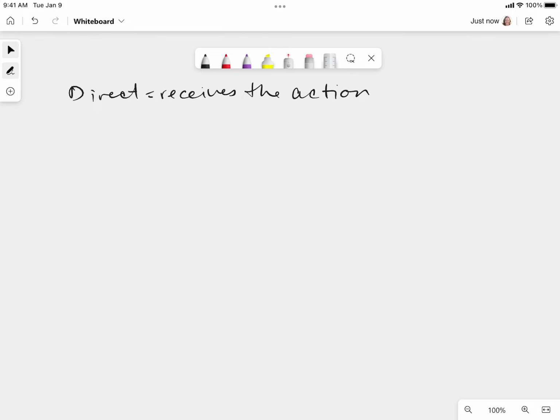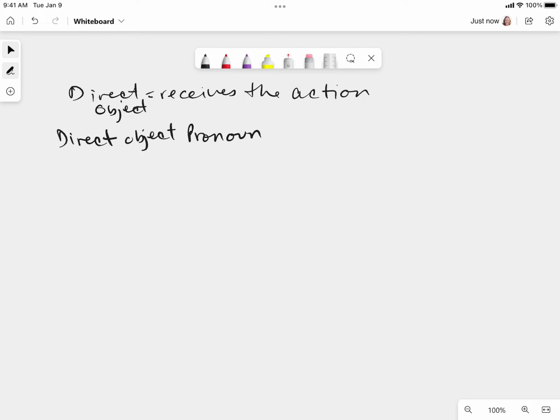So a direct object pronoun, remember pronouns replace nouns. Okay, so a direct object is a noun. If we're replacing it with a direct object pronoun, remember when we talked about subject pronouns? It was like instead of saying a person's name, we would say she ran to the store. Instead of saying Sarah ran, we replace a noun with a pronoun. So in this case, we're replacing a direct object, right? A person, place, or a thing. An object is a noun. We're replacing a direct object noun with a direct object pronoun.